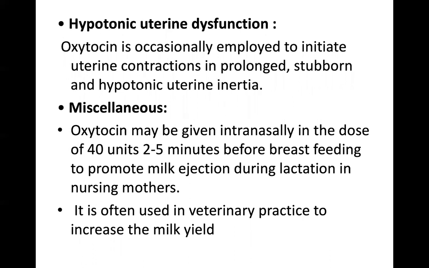Coming to miscellaneous uses, oxytocin can be given intranasally in the nose at 40 units for 2 to 5 minutes before breastfeeding. This promotes milk ejection during lactation in nursing mothers. It is often used in veterinary practices to increase the milk yield.